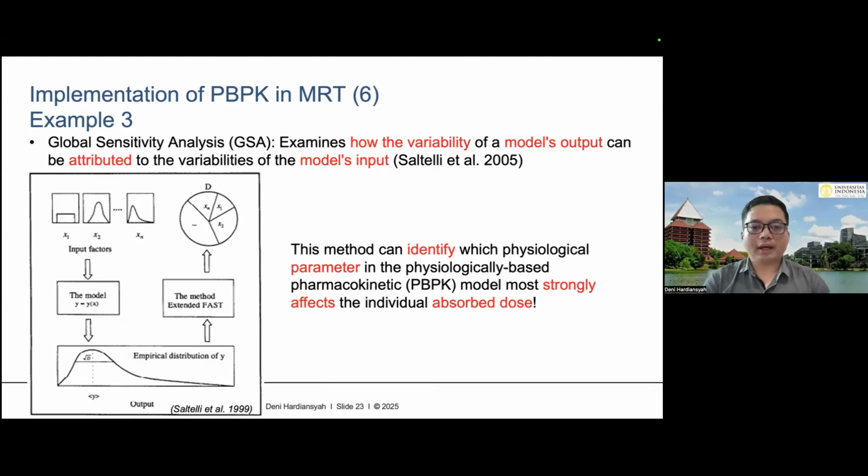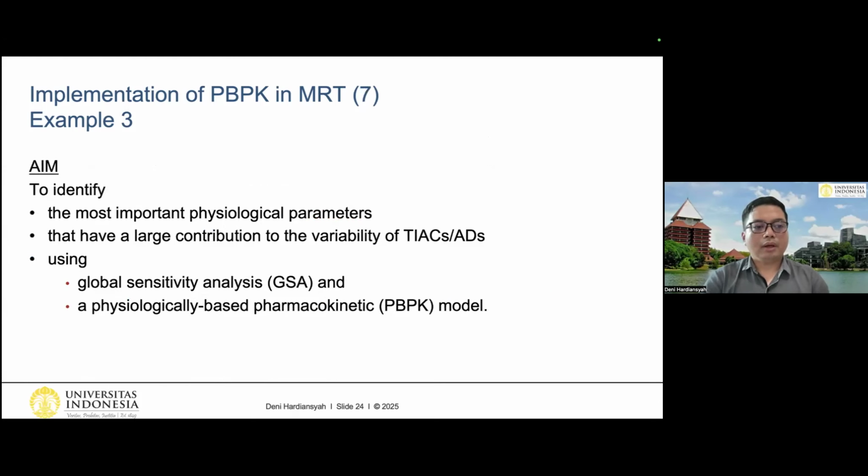So again, this method can identify which physiological parameter in the PBPK model most strongly affects the individual absorbed dose. This was the aim: to identify the most important physiological parameters that contribute largely to the variability of TIAC or the absorbed dose using global sensitivity analysis and physiologically based pharmacokinetic modeling.